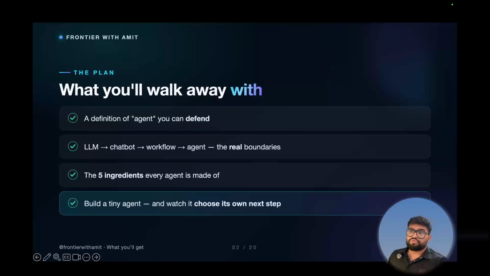Okay. So, quick plan for the video. First, we clear up the confusion between an LLM, chatbot, workflow, and a real agent. Then we will understand the parts every agent is made of, and then we will build one agent and see how it works. So this is part one of a short agent foundation series, and it's the base for everything else we are going to cover as part of our internet of agents. So let's start with the confusion.